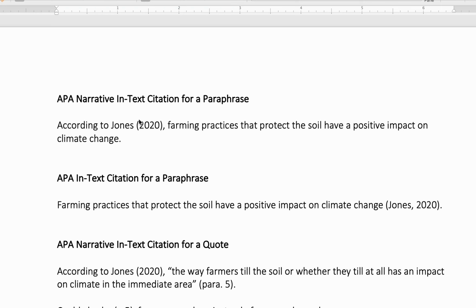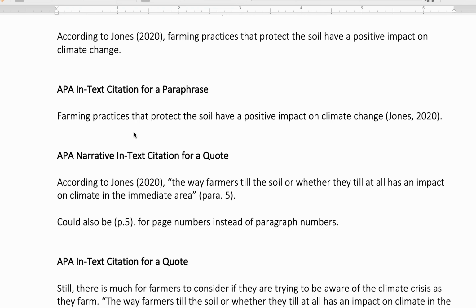When I do that, I have to put a set of parentheses, and then the year of the citation right after the author's name. Now, one thing to note is that we only use last names in APA format because it's a little more formal. But this is the first type. So I have author's last name, year, and then here comes my paraphrase, and that's all I do for my in-text citation.